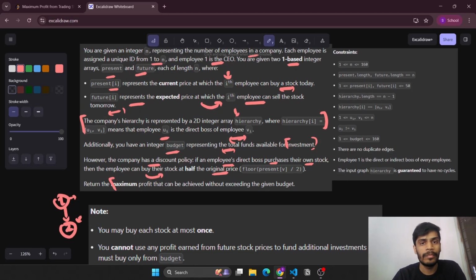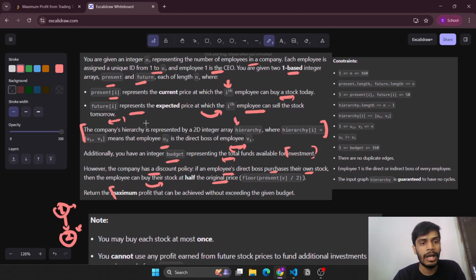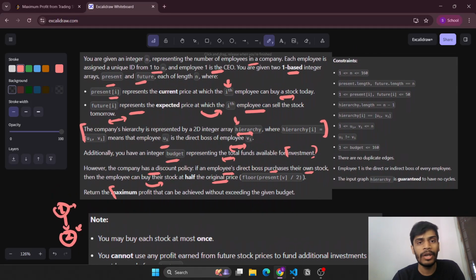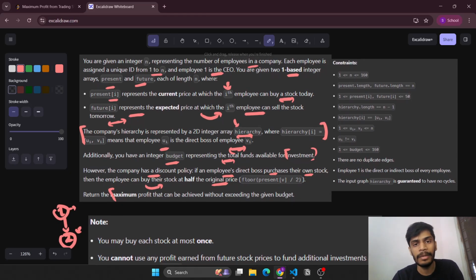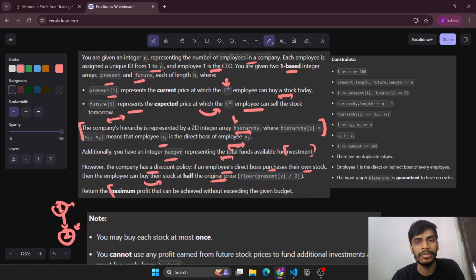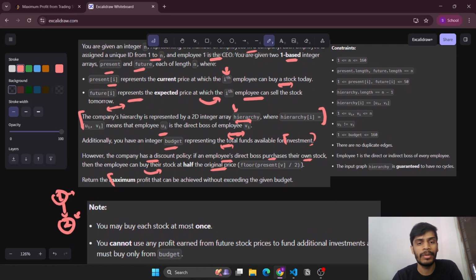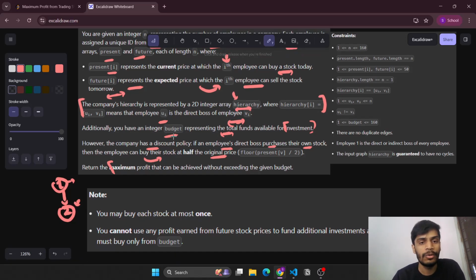Okay, so one thing is clear: we are given the 2D integer hierarchy, which means we need to form a tree here. So obviously we'll make a tree based on the hierarchy, and we start from the CEO. The CEO has a choice of either buying the stock on a particular day or not buying it, and based on whether he buys or not, we need to follow the constraints of the total budget and return the maximum profit that can be achieved without exceeding the given budget.